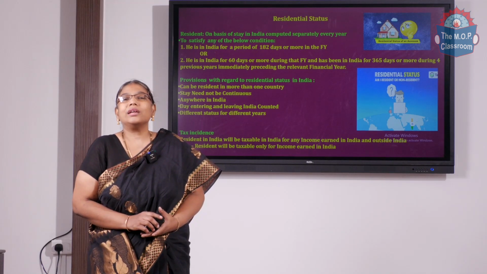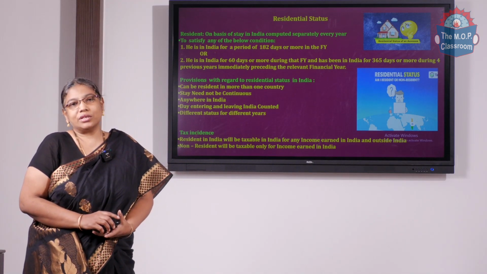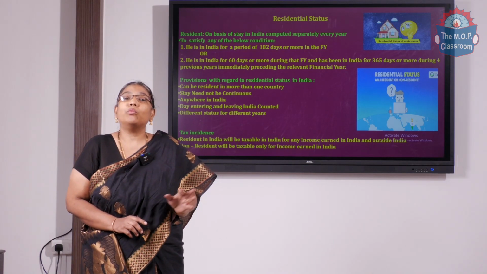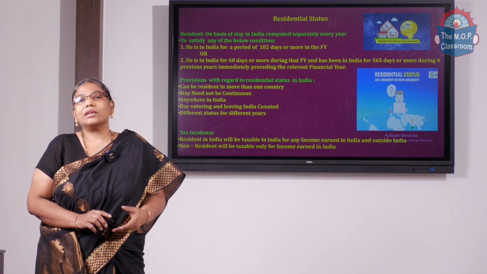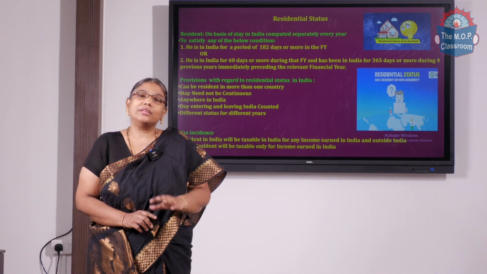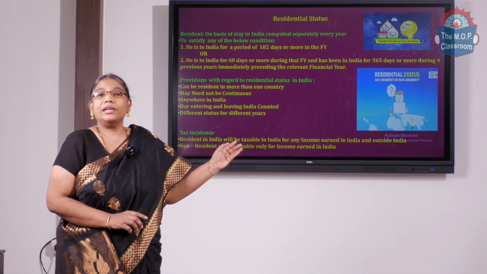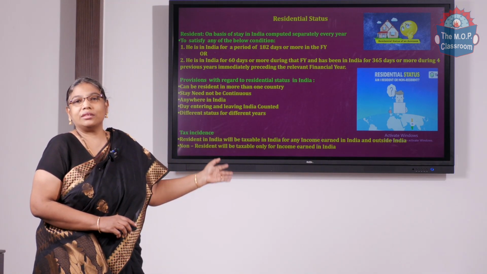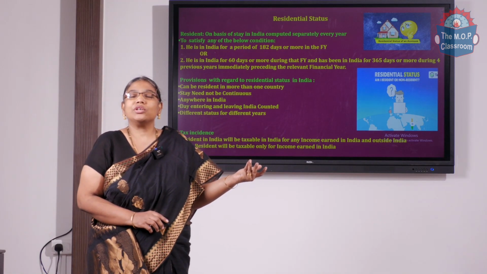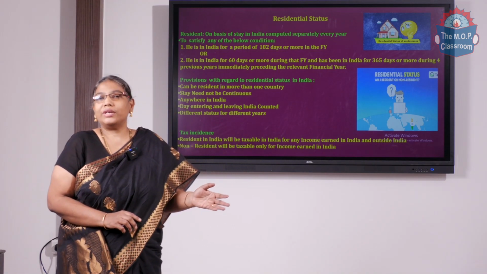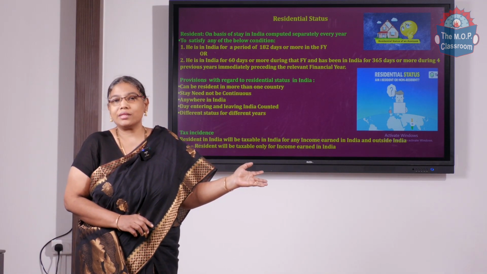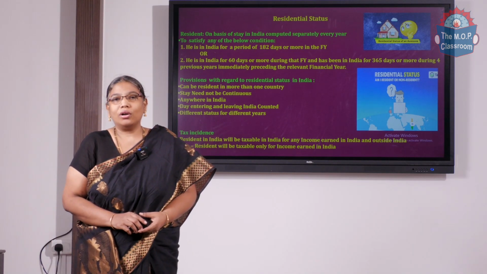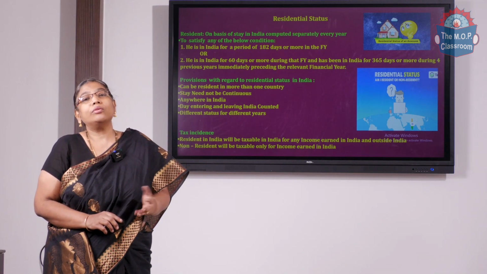And there are certain other provisions related to the residential status. A person can be a resident in India and in more than one country. It is not like if he is a resident in India, he should be a non-resident in another nation, because in India the stay required is only for this many days, 182 or 60 and 365. Similarly, some other nation also might have only a lesser number of days, not all 365 days in the year. So he could fulfill even the conditions of another country also. So, he could be a resident in more than one country.